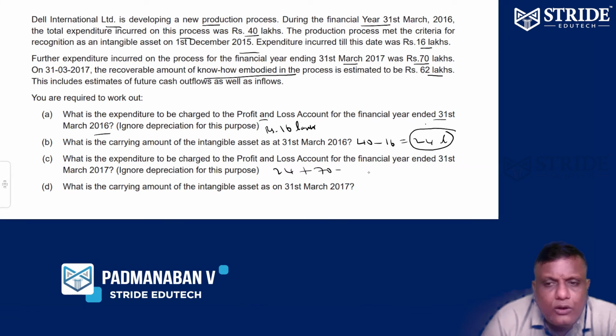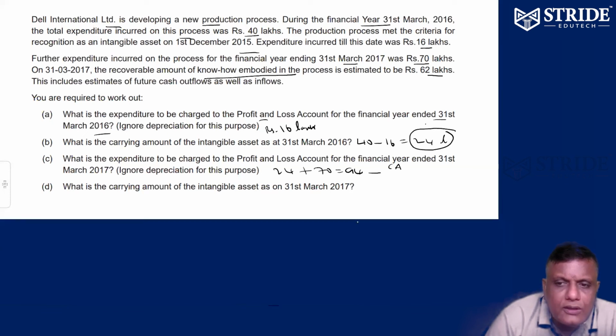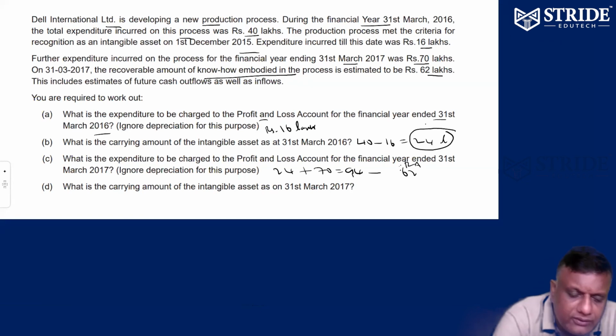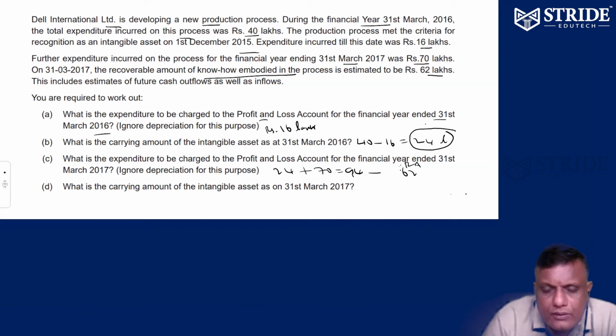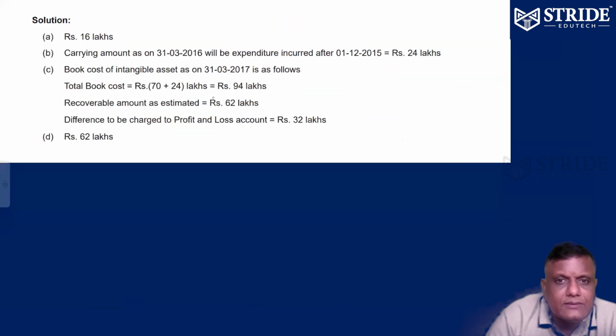So 94. Out of 94, the recoverable amount is 62. 94 minus 62 is 32. This 32 is called impairment loss. The amount is transferred to the P&L account next year. What is the carrying amount as on 31st March 17? The recoverable amount is equal to the carrying amount, so the carrying amount is going to be 62. That's it.